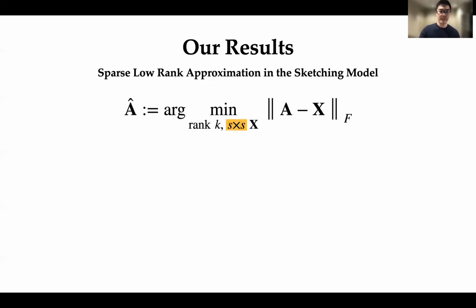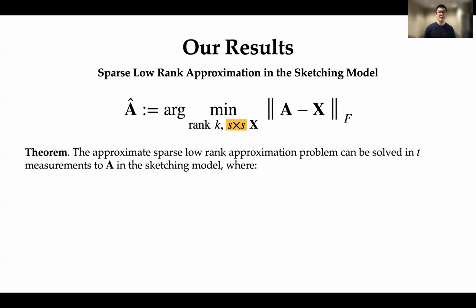And this time, we're going to be using sparsity in a slightly different way, where instead of assuming that A has some natural sparsity attached to it, we instead change the optimization problem so that we explicitly search for an S by S matrix that approximates A. So more formally, we want to find an A hat that minimizes A minus X, where X ranges over rank K matrices that are supported on an S by S submatrix.